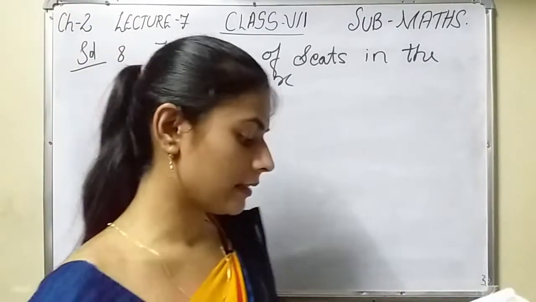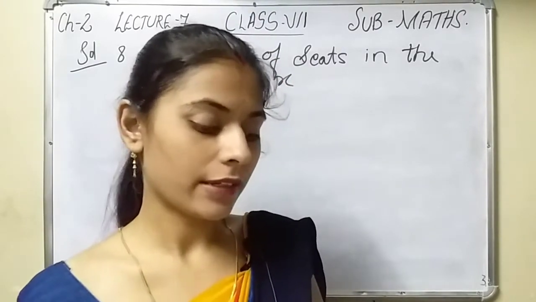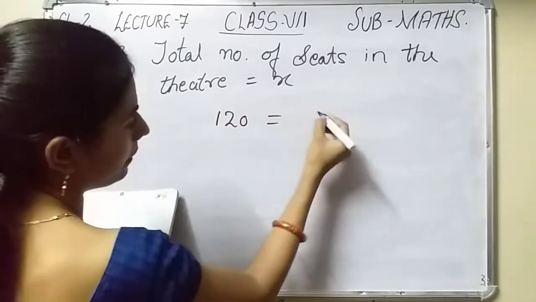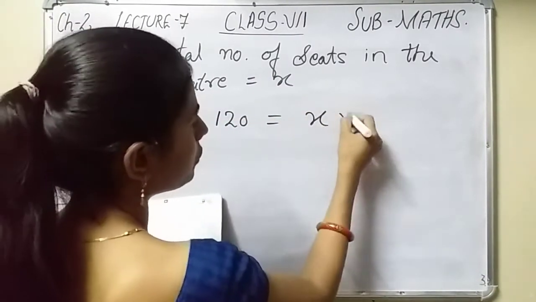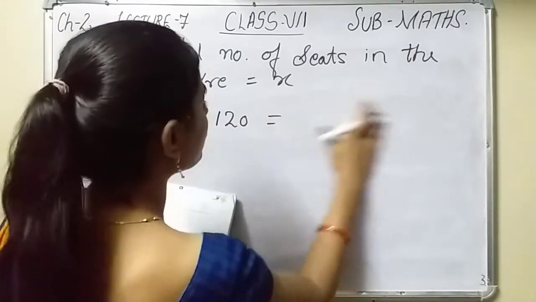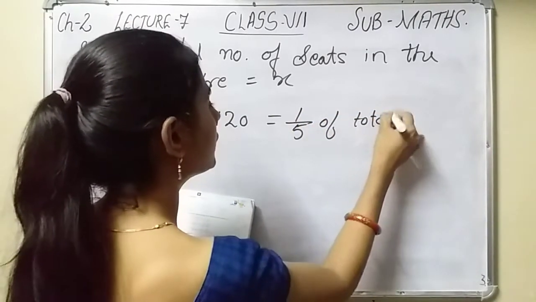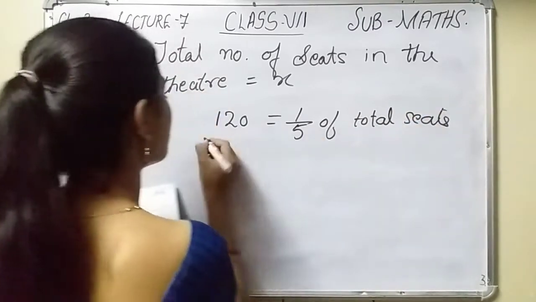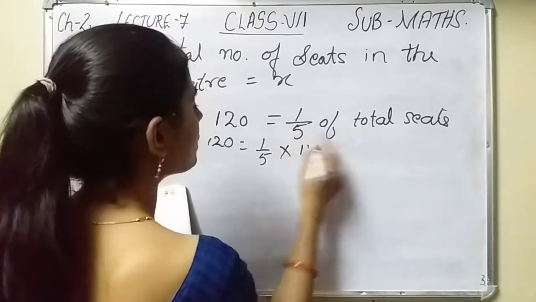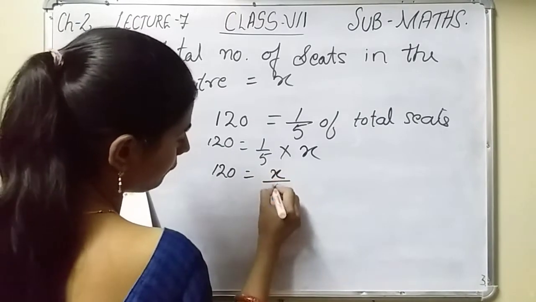Now what they are asking: there are 120 seats in the balcony, and these 120 seats are 1 by 5 of the total seats. Or you can write it as 1 by 5 of total seats. It means 120 is equal to 1 by 5 into x. Total seats are x, means 120 is x by 5.